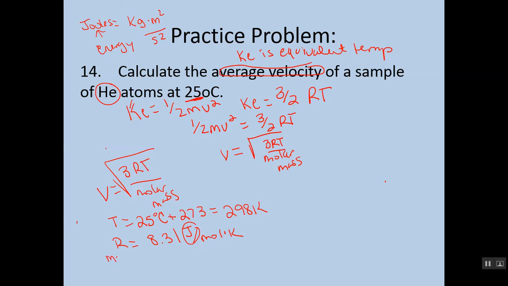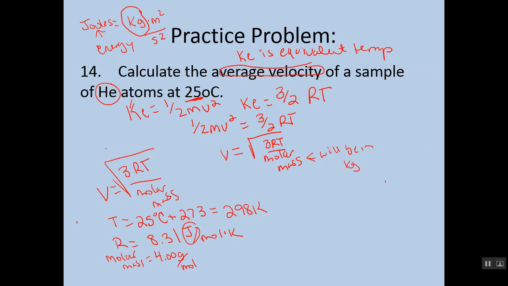We've also got the molar mass, because remember, we're dealing with helium, so its molar mass is 4.00 grams per mole. Something to note, the unit in this R is kilograms, which is why anytime we're doing a calculation with this, our molar mass will be in kilograms, which is new, right?